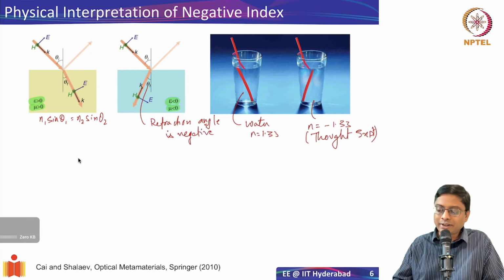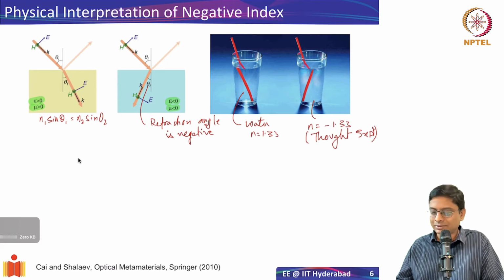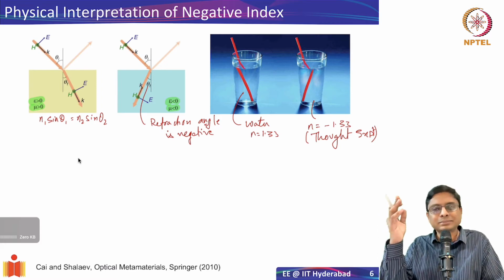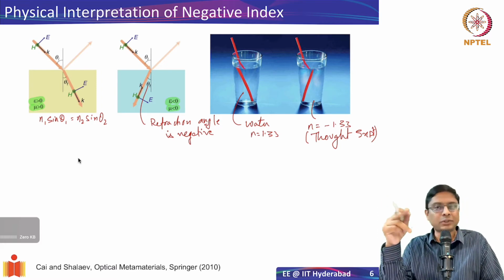When you have a regular medium, the wave is incident and then it goes to the other side of the normal. That is by convention called positive angle. But if you have a negative index medium, it bends in the opposite direction. This is from Snell's law, just considering that minus of sine theta equals sine of minus theta.